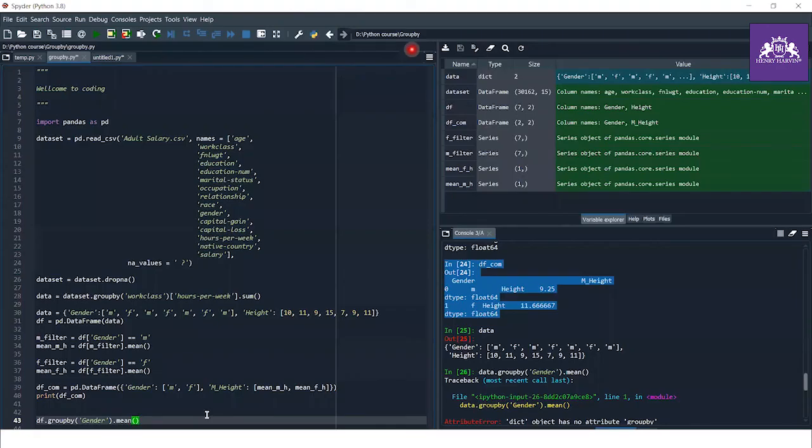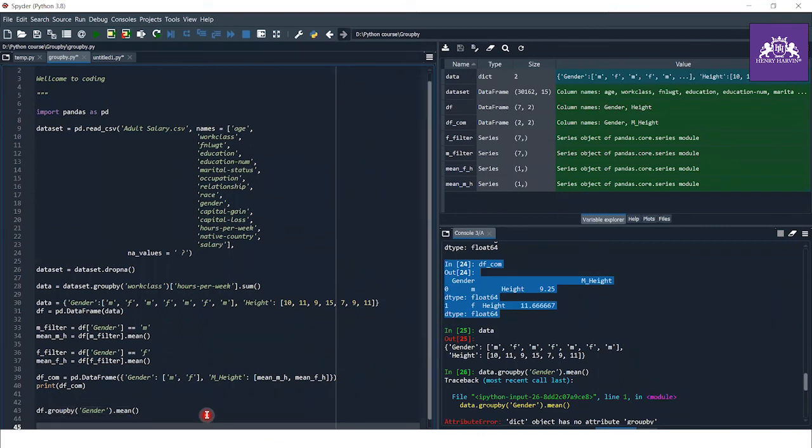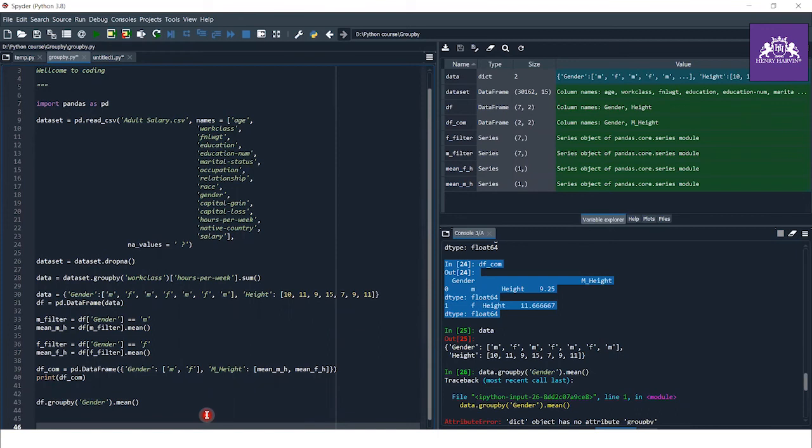So here we have more things when we talk about group by functions. We can also iterate our group by functions. So let me first create the object of this group by function for work class.